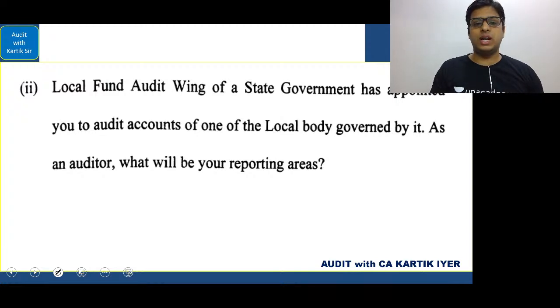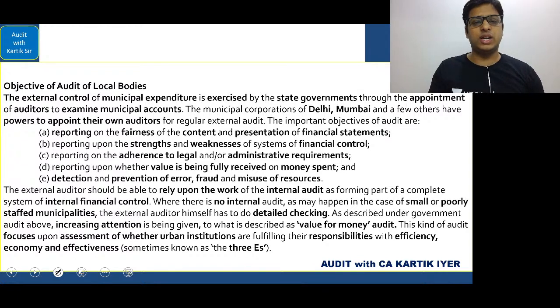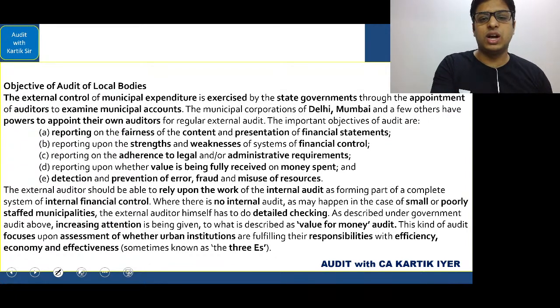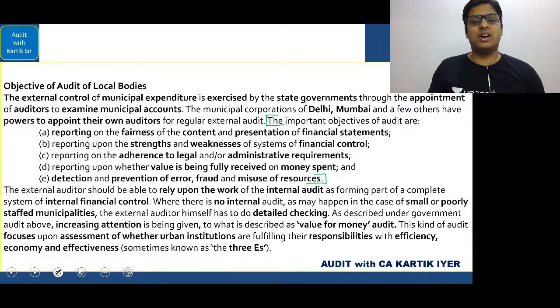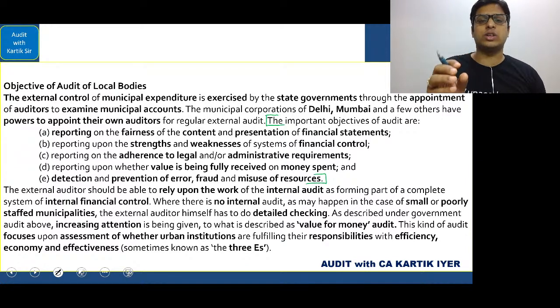Come. Local fund audit wing of the state government has appointed you to audit accounts of one of the local body governed by it. As an auditor, what will be the reporting areas? Very simple, straightforward question. It is from audit of different types of entities. Now, main chunk of the answer, if you see, is basically this. The area that you can see around it is basically what I've taken from our notes. So you have to read the answer, but you have to ensure that in the exam you have